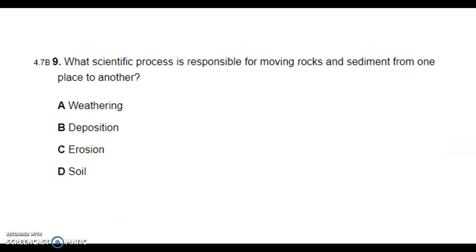Question 9. Which scientific process is responsible for moving rocks and sediment from one place to another? A, weathering. B, deposition. C, erosion. D, soil.